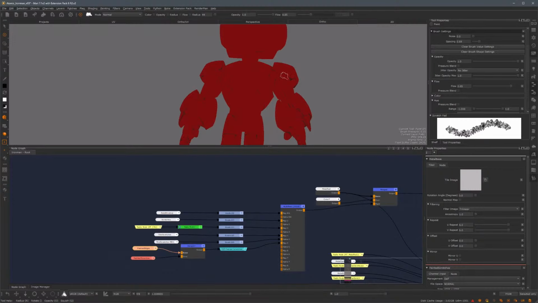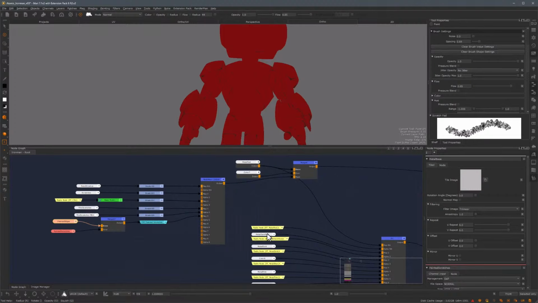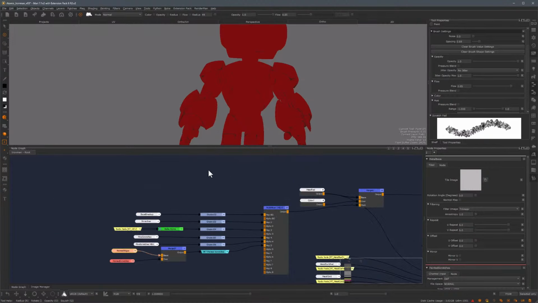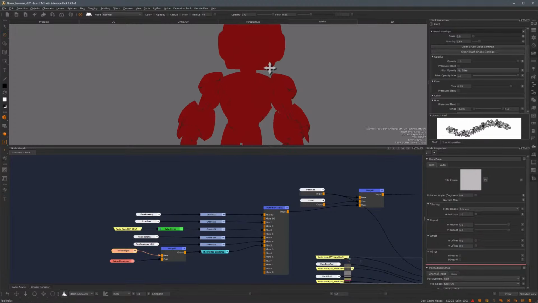And the reason that I've done this for every piece of his armor, not just for the metal red group, is because I can now use this mask in all of these other groups that are making up his entire armor. So now that this is finished, I can actually do two things. If I remove the painted detail from it, I can make this into a gizmo and turn this into a smart mask. With the painted detail added to it, I can take this and use it for every other single selection group that I have. But before I go ahead and do that, let's just finish up this first metal red group.